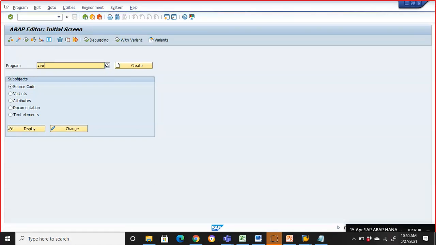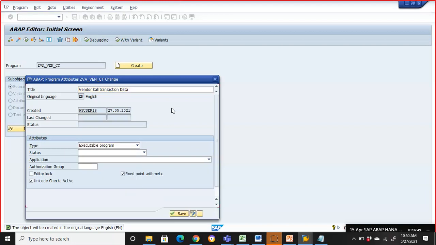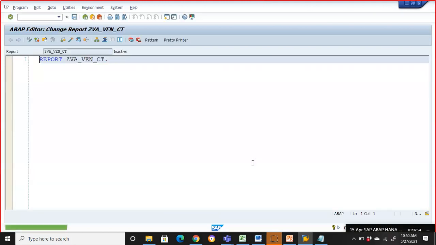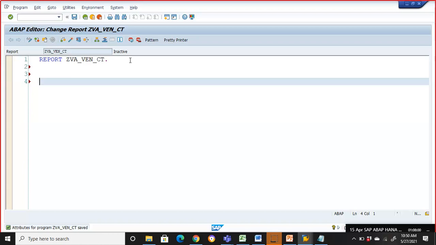Now I'll go for ZBA_when, call transaction. Call transaction. Okay. So in this, first and foremost, we need to first create a structure and internal table in work area, guys.